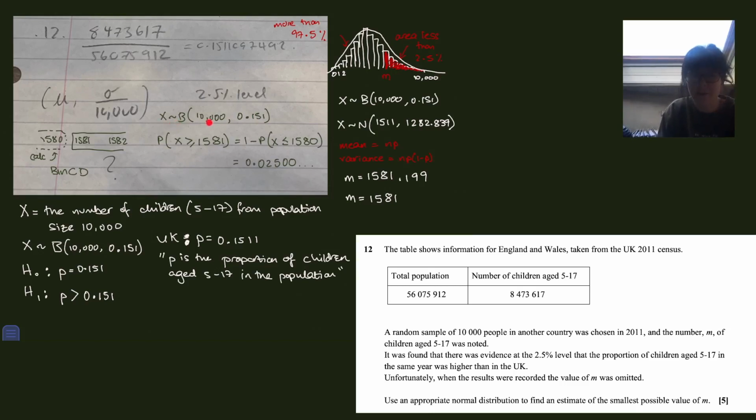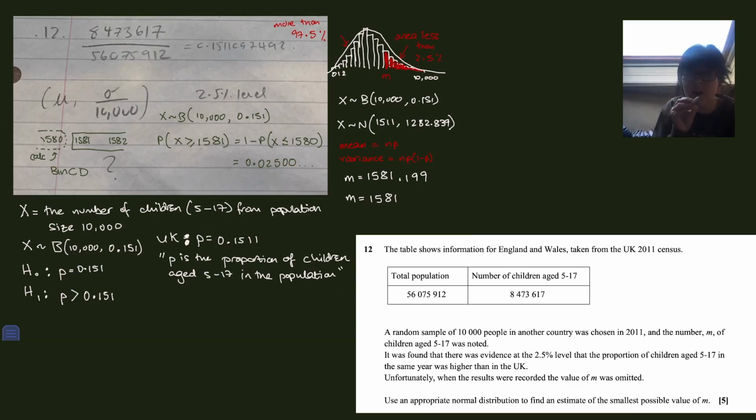So here's our binomial distribution. We know that the m we found, when we found that probability to the right, came out less than, oh no, I haven't come out less than. I've come out very, very close to 2.5%, but I haven't come out less than.